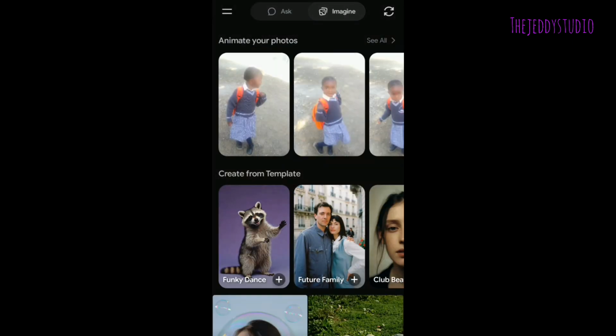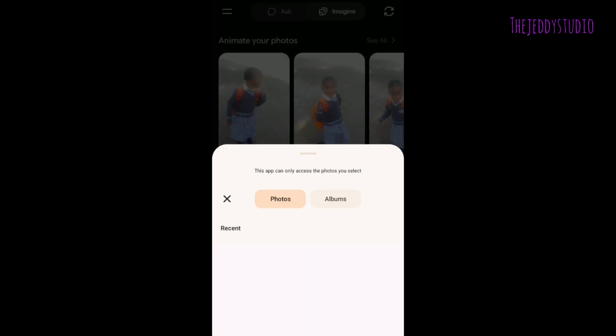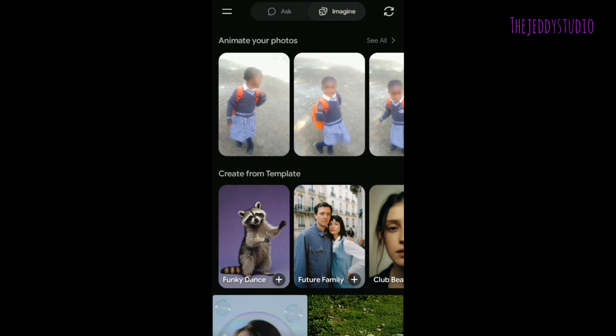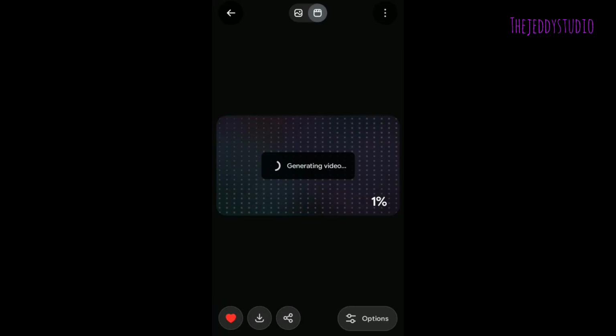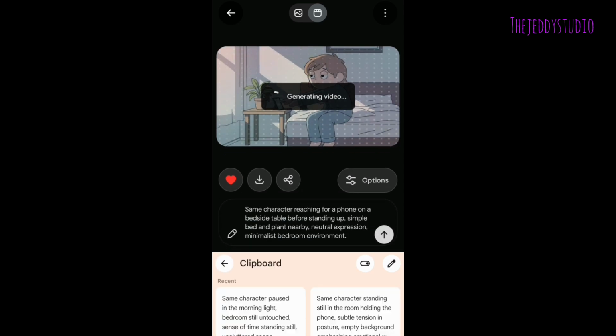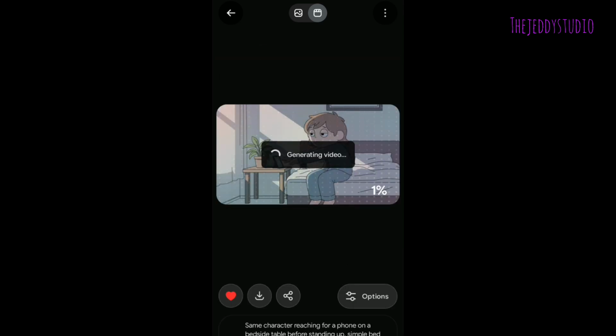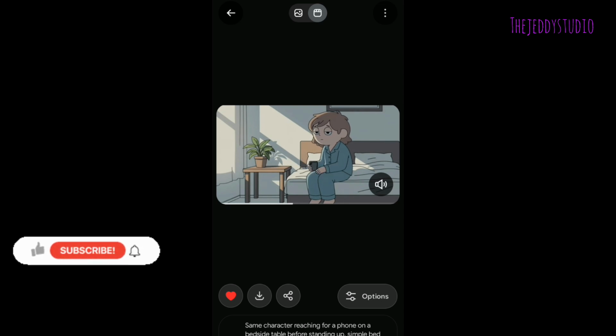Okay, head over back, click on add photo library again, choose the photo for the second scene, which is that one, and now paste in here the prompt for scene 2. I will say this, the same prompt to generate the image, same prompt to generate the video. Okay, you can see this, it generates very fast. And after that, you click on download, or first of all watch the clip, and if it is fine, you click on download.